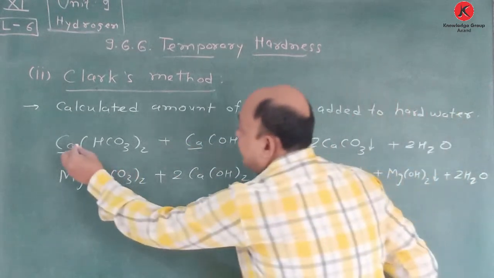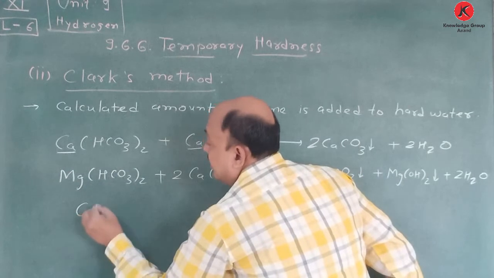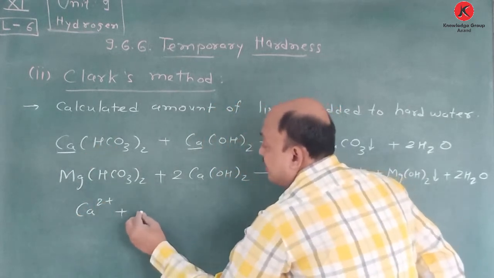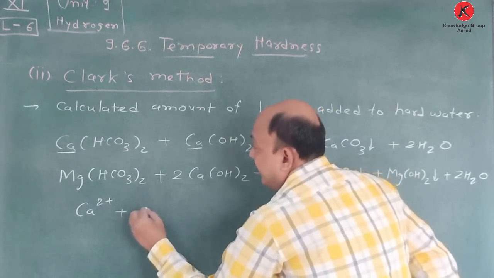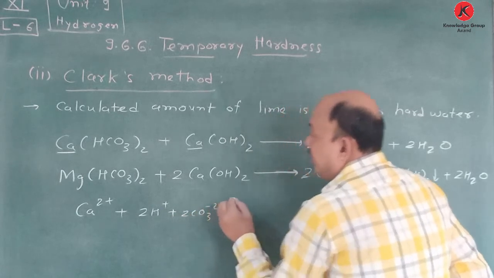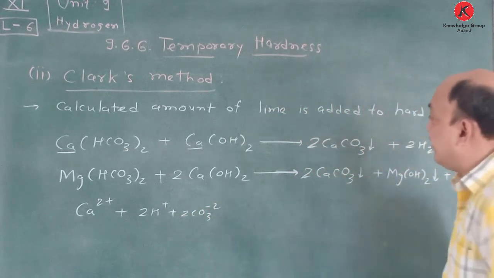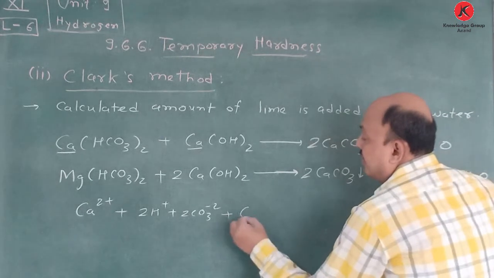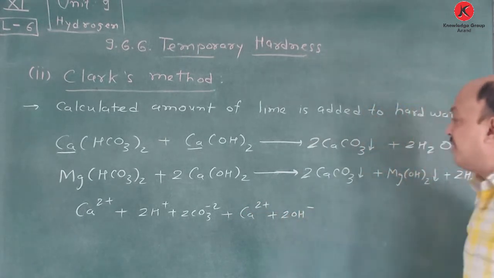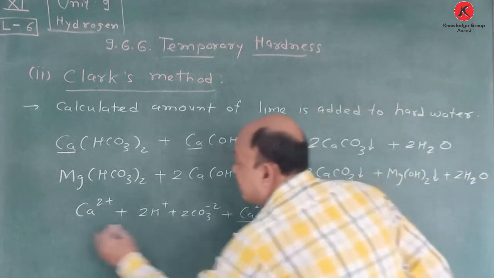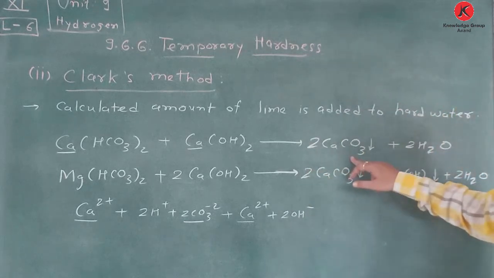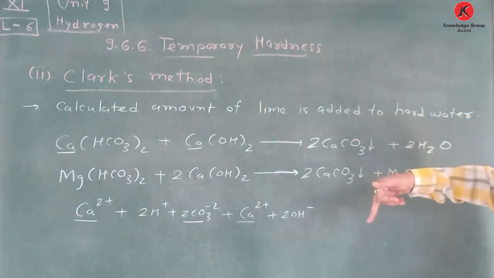Okay. Once again, you see. First of all, Ca plus 2. Then here HCO3 minus 1 is there. You have to write this way. Twice H plus, 2CO3 minus 2. Okay, it's also correct. Another, plus Ca plus 2 plus 2OH minus. So you see, Ca plus 2 and Ca plus 2 and 2CO3 minus 2. It gives 2 CaCO3, which is in terms of precipitate.